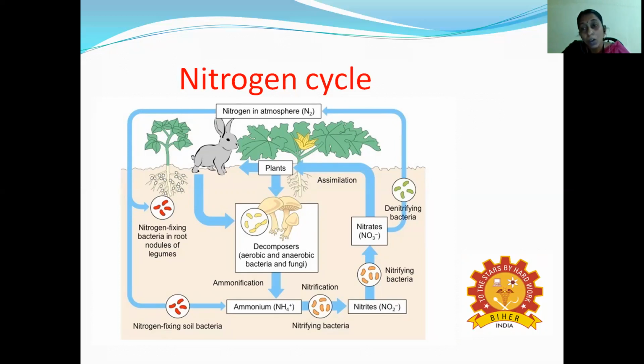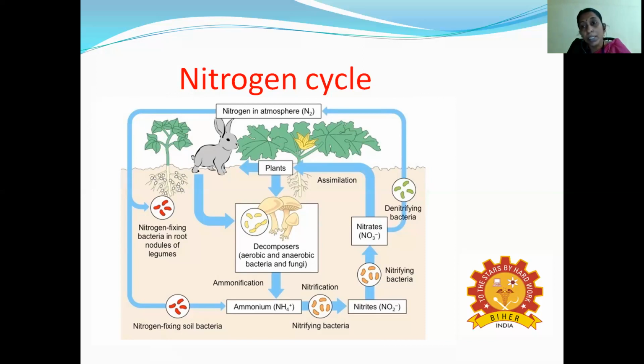This is called the nitrogen cycle. But the plants need nitrogen in the form of ammonia, which is converted into nitrite and then into nitrate. That nitrate is absorbed by the roots and supplied to the plants. So this is the nitrogen cycle.